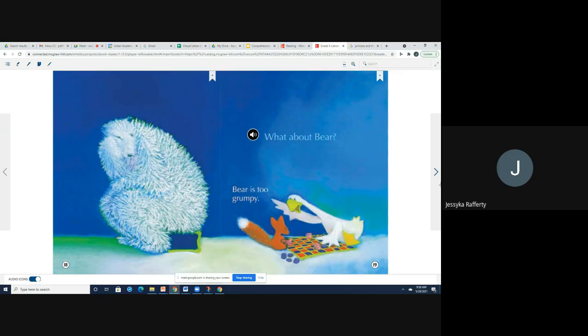Oh, if we take a look at this picture, what is going on? It looks like Bear and Fox are playing a game, Goose and Fox are playing a game, but Bear doesn't look very happy. He sat down on that toy chest. Now he's just hanging around and he's looking at Goose and Fox, not sure.